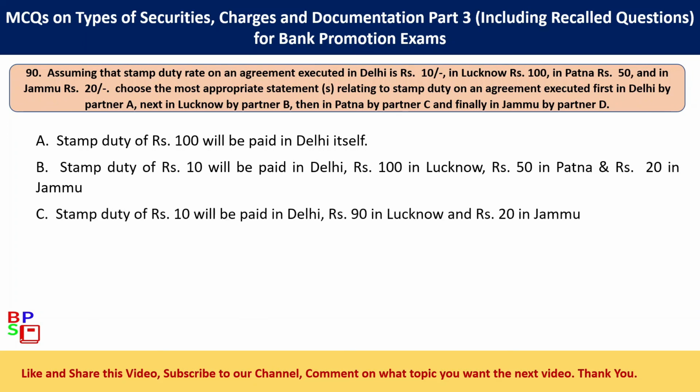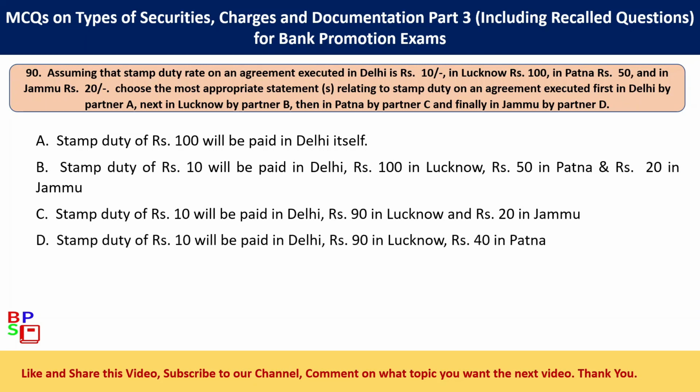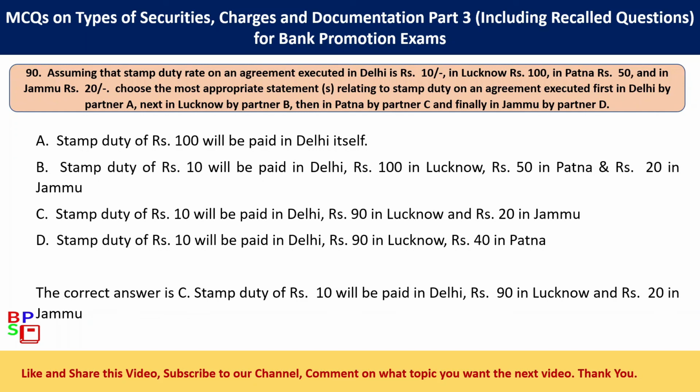Option C, stamp duty of 10 rupees will be paid in Delhi, 90 rupees in Lucknow and 20 rupees in Jammu. Option D, stamp duty of 10 rupees will be paid in Delhi, 90 rupees in Lucknow, 40 rupees in Patna. The correct answer is option C, stamp duty of 10 rupees will be paid in Delhi, 90 rupees in Lucknow and 20 rupees in Jammu.